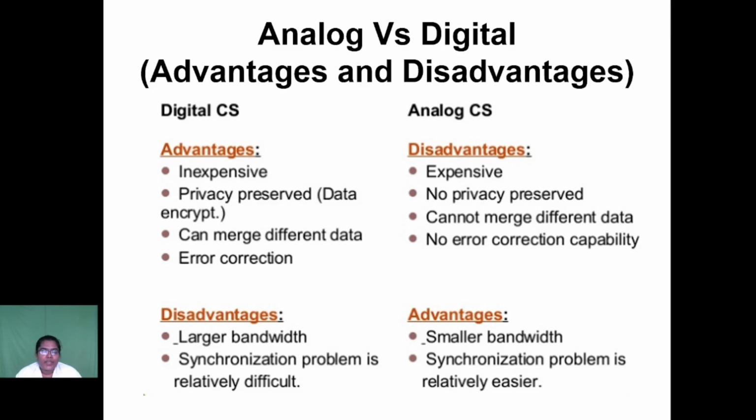In a digital communication system, the disadvantages are large bandwidth and that the synchronization problem is difficult. But in an analog communication system, the advantages are smaller bandwidth, and the synchronization problem we mainly recover.